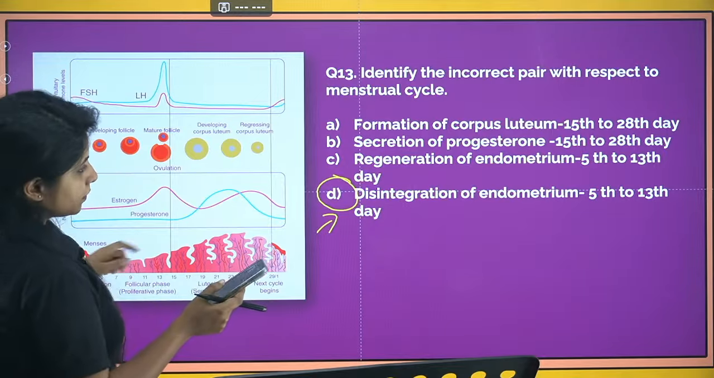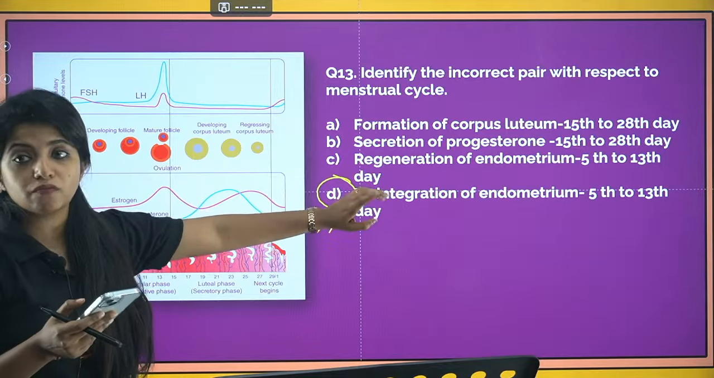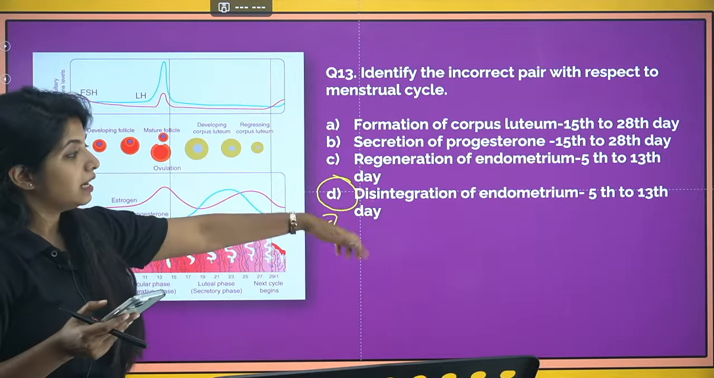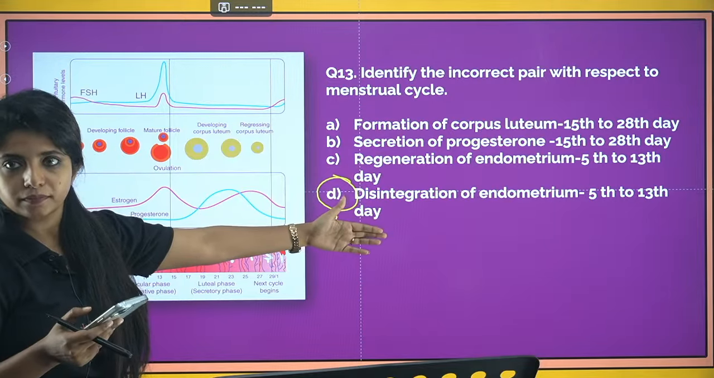Okay? So your answer for this question is D. Disintegration of endometrium does not happen over here. It's regeneration that happens over here. Okay?